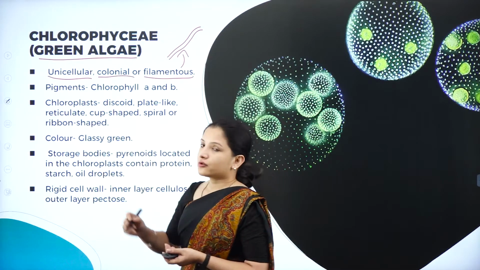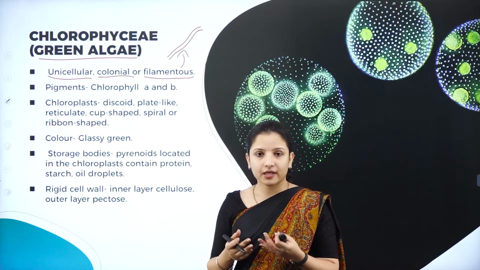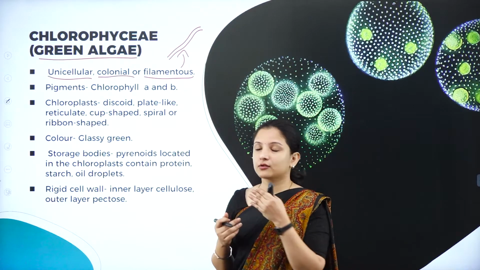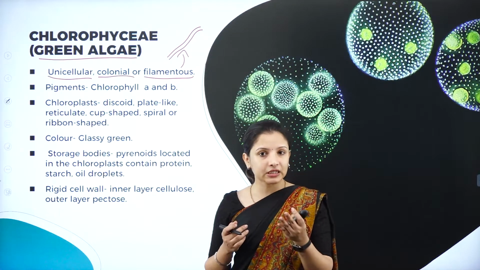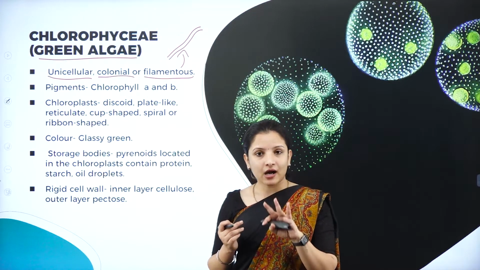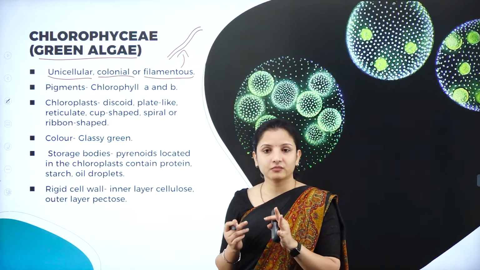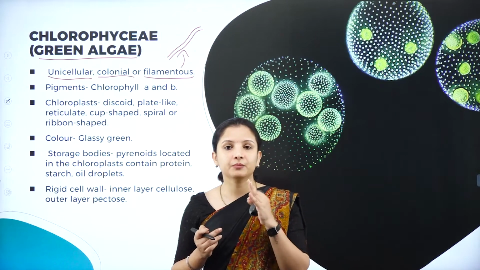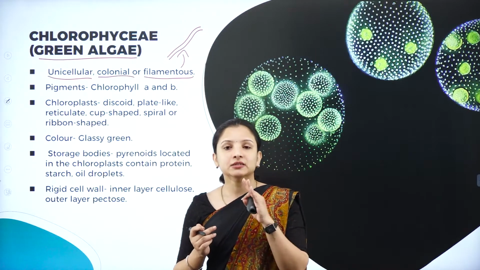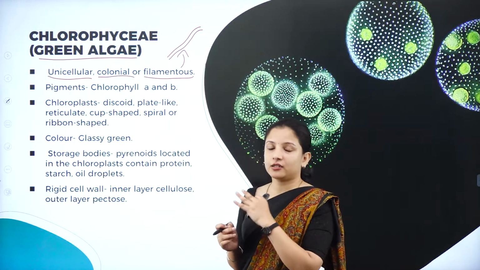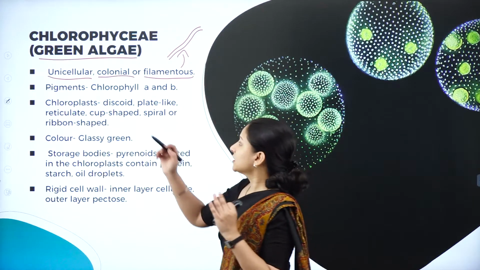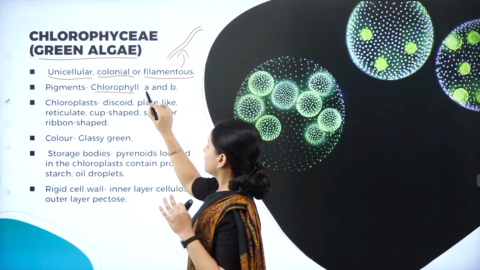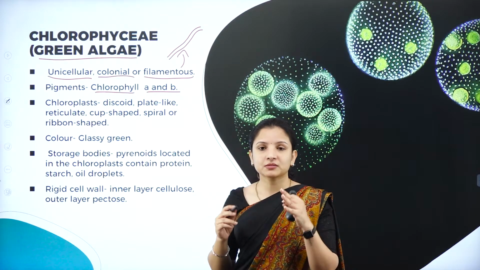There are some pigments present in the chlorophyceae members, and that is why they are called green algae. Like how plants have the pigments chlorophyll A, B and chlorophyll C, similarly green algae have the pigments chlorophyll A and chlorophyll B. What are pigments?